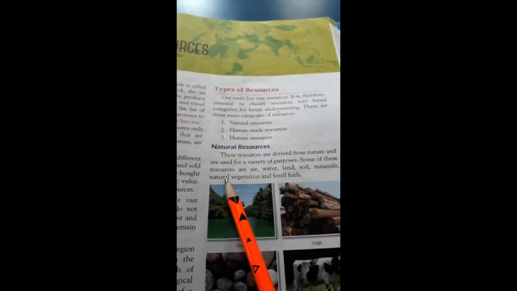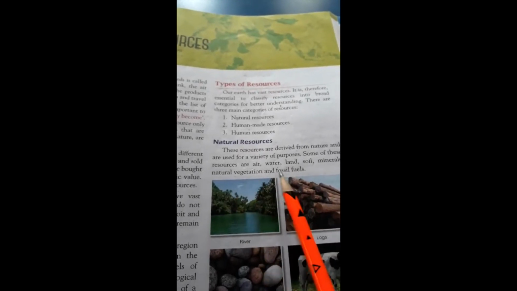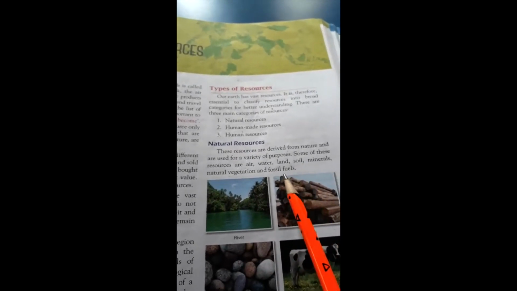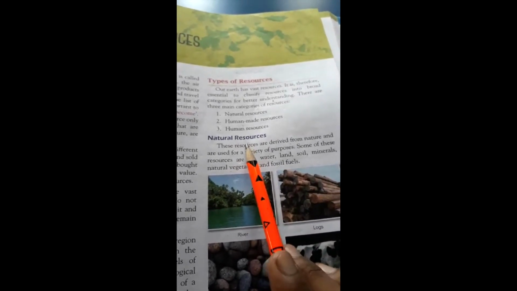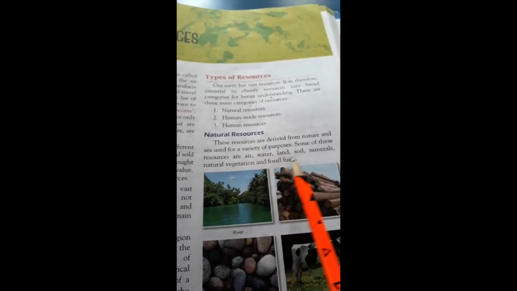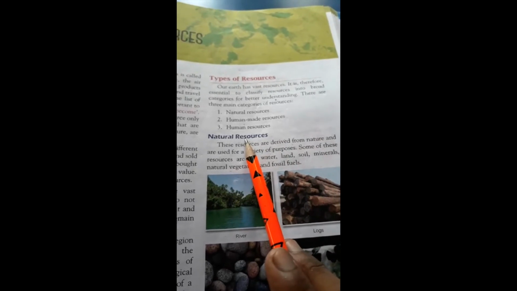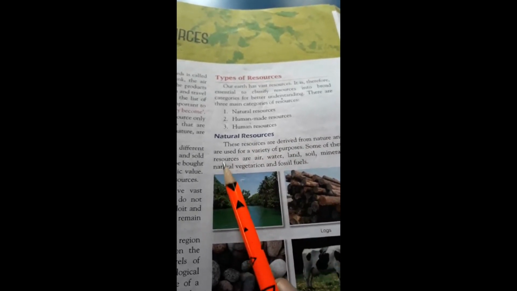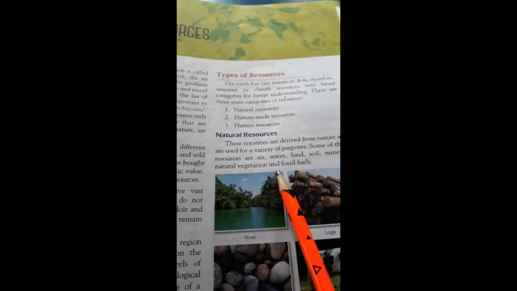Some of these resources are air, water, land, soil, minerals, natural vegetation, and fossil fuel. Air is a natural resource, water is a natural resource, land is a natural resource, soil is a natural resource, minerals are also natural resources, natural vegetation is similar, and fossil fuel.